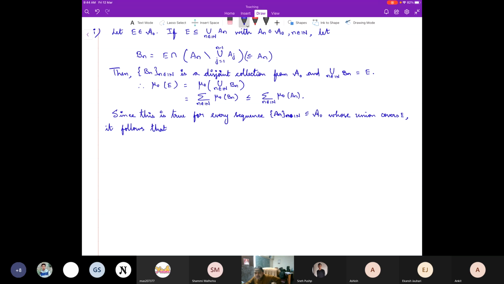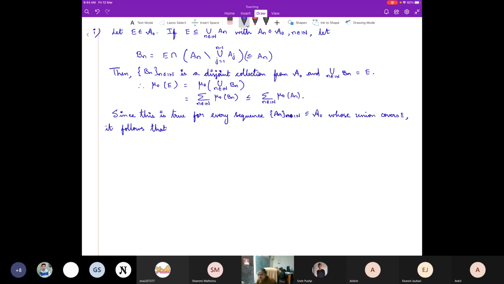This inequality is true for every such collection. Therefore, how did we define mu star?